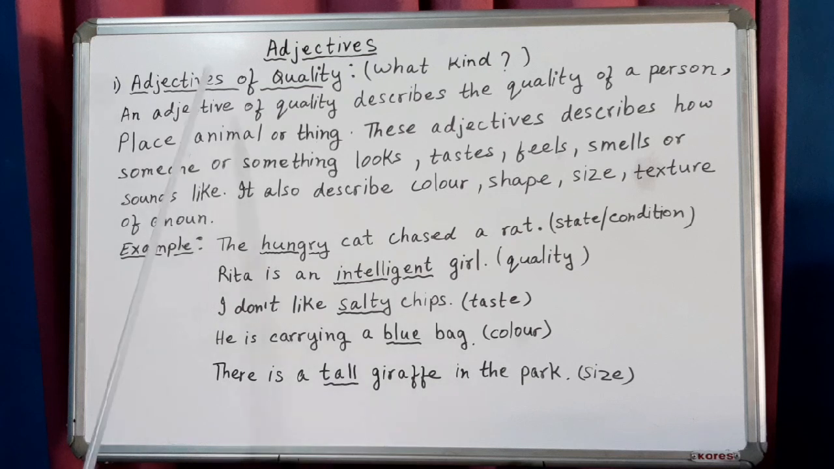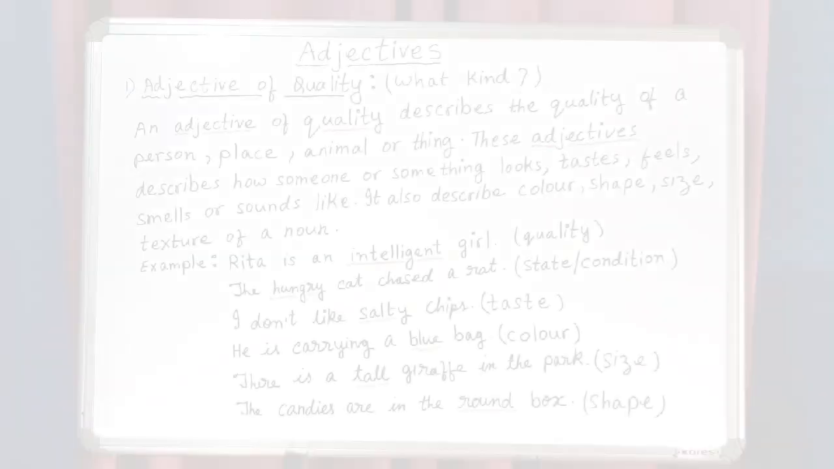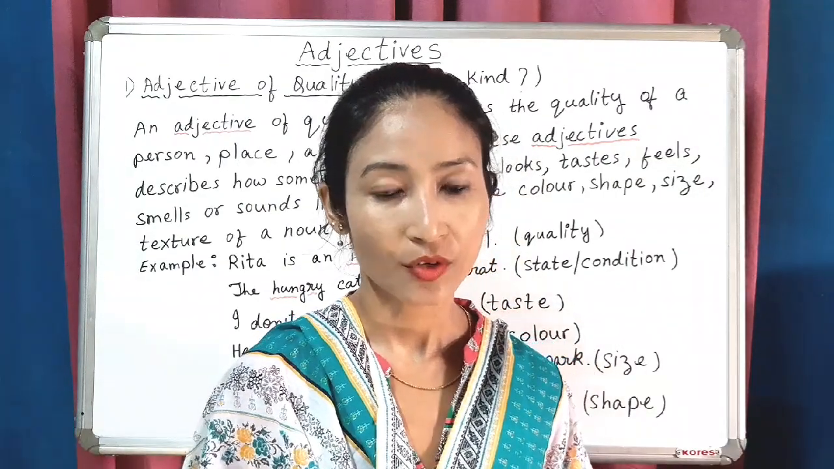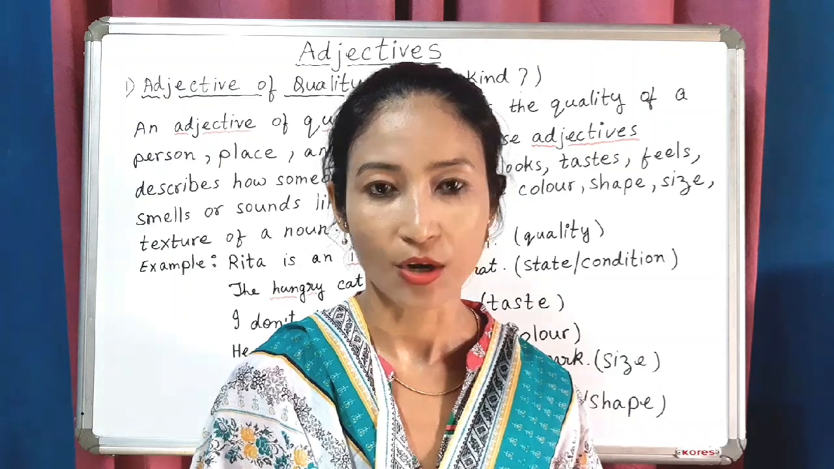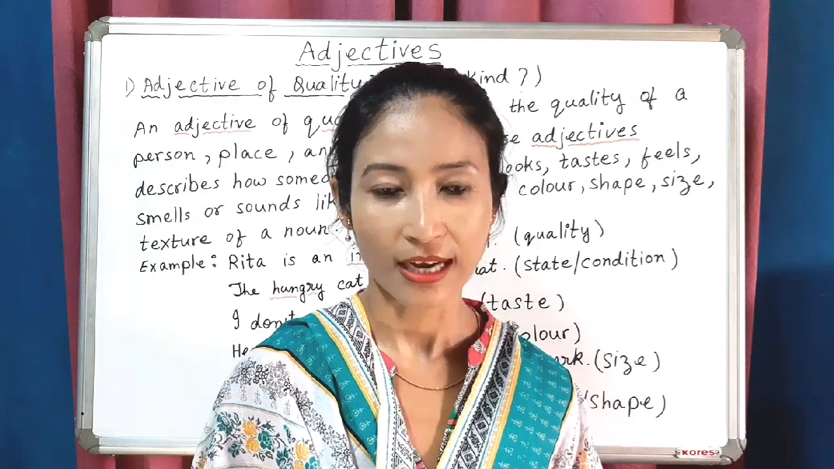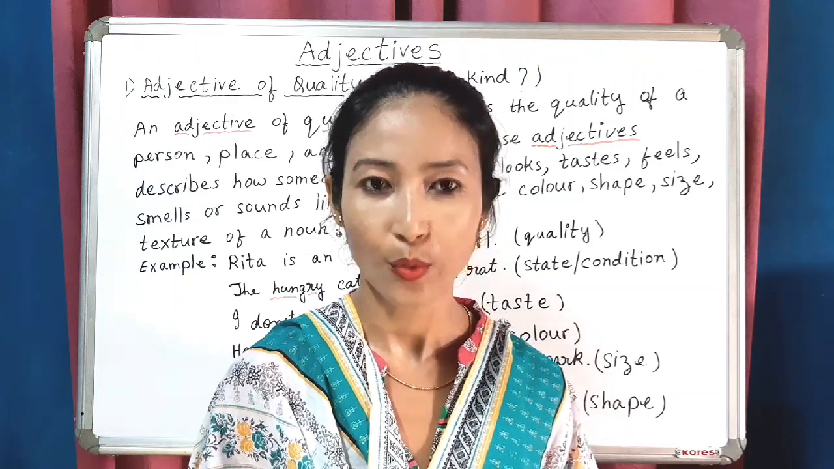Okay? So, adjective of quality gives more information about a noun or a pronoun, how it looks, how it tastes, feels, smells, sounds, etc. It describes the color, shape, size, condition, state, etc. So you have seen that adjective of quality describes the quality, shape, size, color of a noun. It describes the noun in detail. Now let's move on to another kind of adjective, that is adjective of quantity.